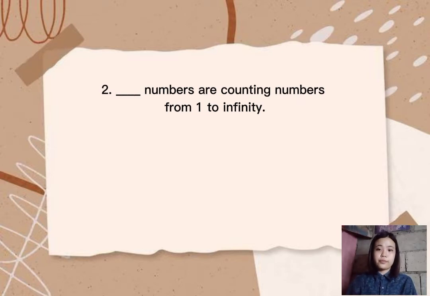Number 2. Blank numbers are counting numbers from 1 to infinity. The answer is natural numbers. Natural numbers, which include all positive integers from 1 to infinity, are a part of the number system.